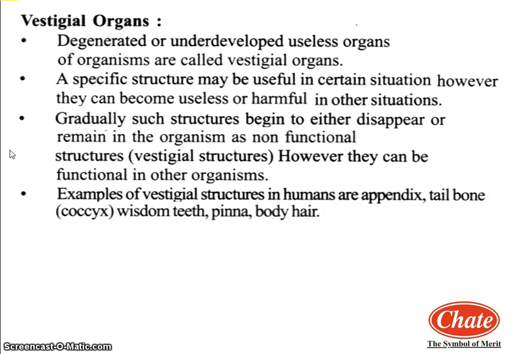Such an organ, though non-functional in certain organisms, may be functional in other organisms. That is, it is not vestigial in other organisms. Now see the last point related to the vestigial organ. Some examples are given here. Examples of vestigial structures in humans are the appendix, tailbone, meaning coccyx, wisdom teeth, pinna and body hair.